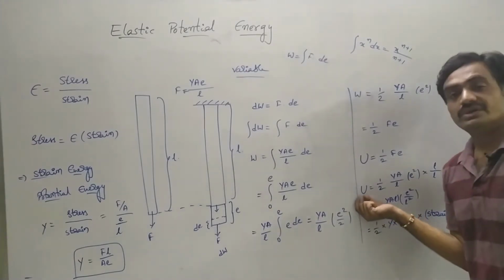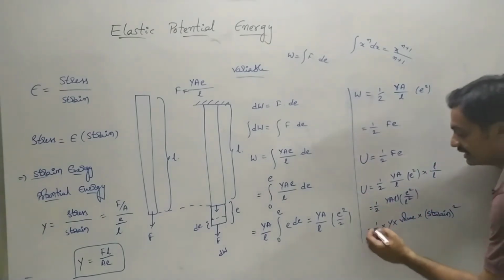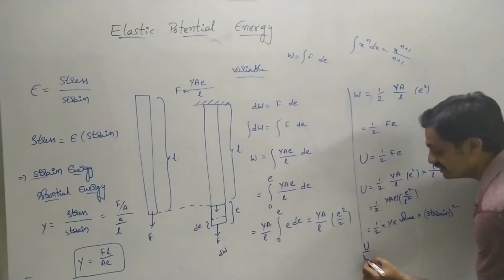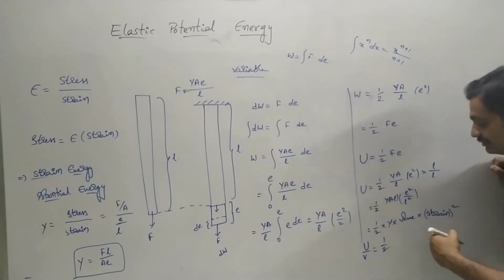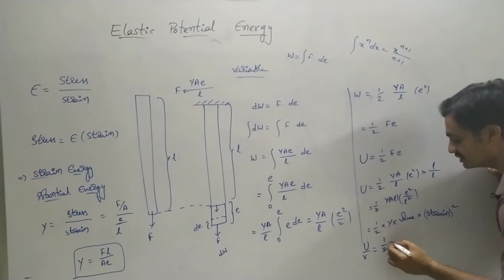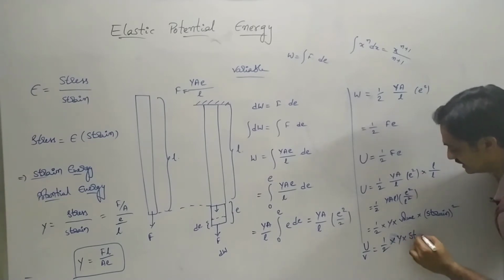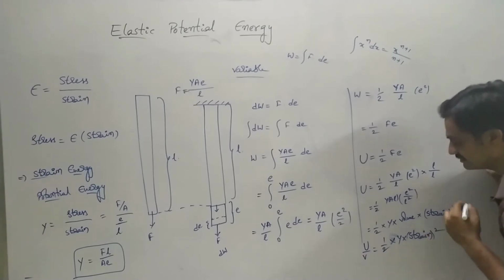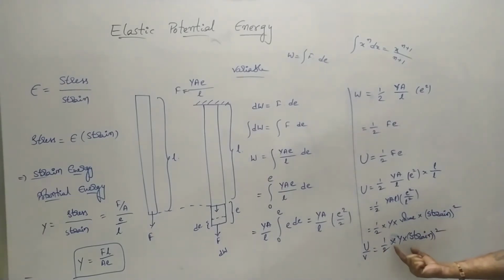Now we can represent potential energy per unit volume. Then potential energy per unit volume is given as 1 by 2; volume by volume gets cancelled. So here we have 1 by 2 into Y into strain square. Similarly, potential energy per unit volume can be represented in terms of stress and strain.